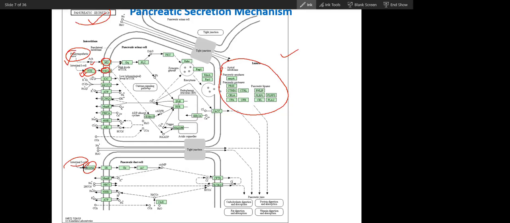No? So there are two types of intestinal hormones required for secretion of pancreatic juices. One is cholecystokinin, which is responsible for secretion of enzymes, and the other is secretin. Both act through G protein coupled receptors, and secretin is responsible for secretion of fluid, chloride and bicarbonate. You can see chloride can be released from here, and this is CFTR. Do you know what this CFTR is?